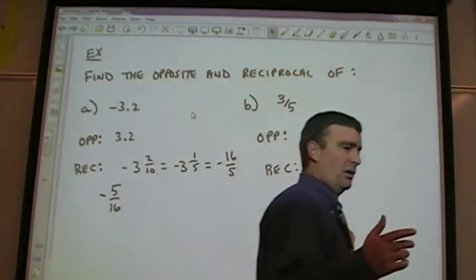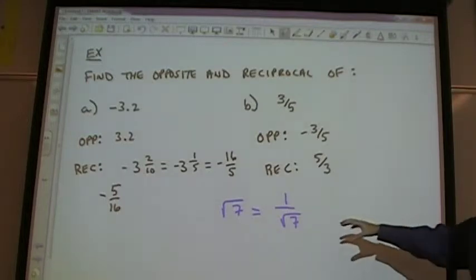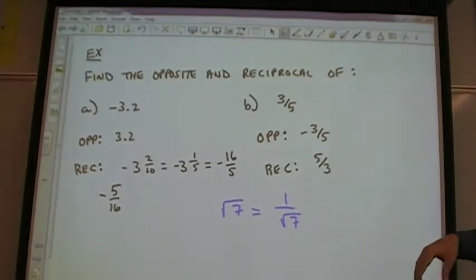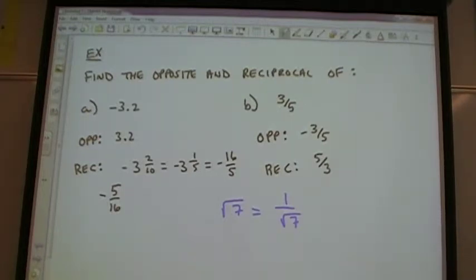All right. For right now, if you have a radical, if I had square root 7, what's the reciprocal? 1 over the square root, 1 over square root 7. For now, we'll let you leave it like that. But you probably remember in the past that it's not simplified if we have a radical in the denominator, which gets into rationalizing denominators, which we're not going to worry about right now. We'll worry about that later. So if you leave it like this, you'll be fine. Okay? The only time you have to change something is when you have decimals.